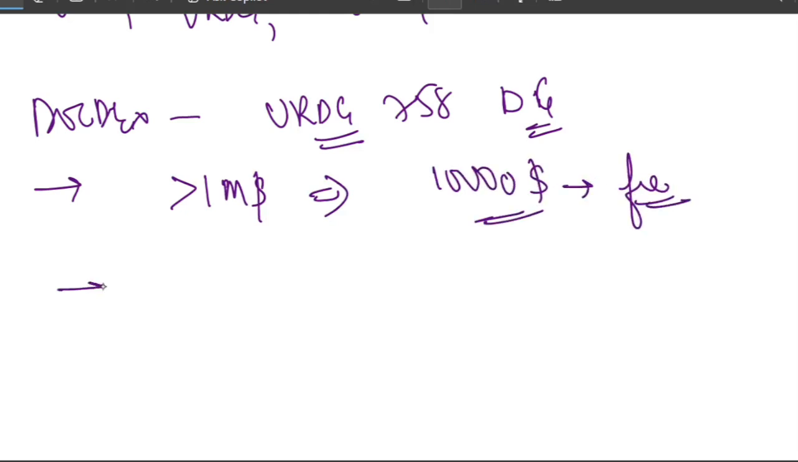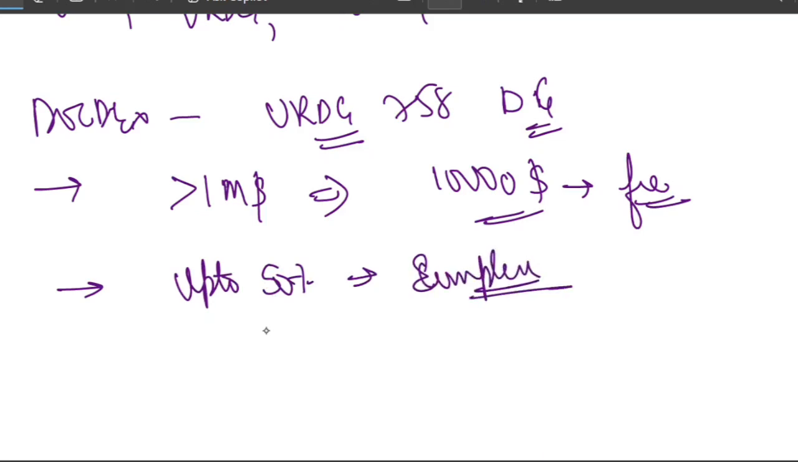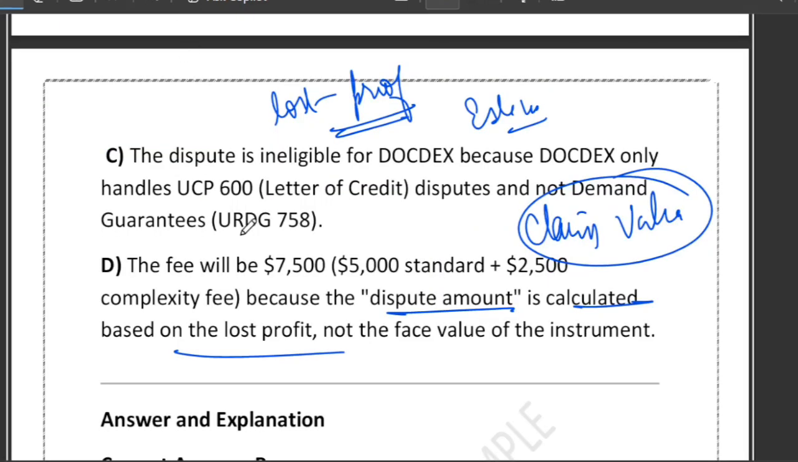In an exceptionally complex case, up to 50% extra fee will be charged. If the case is complex, then up to 50% extra fee is charged. So the maximum in this case is $15,000. And remember, they are expert based, persuasive in nature, not legally binding unless agreed in writing. Remember this key point and you will be able to crack any question based on DOCDEX.